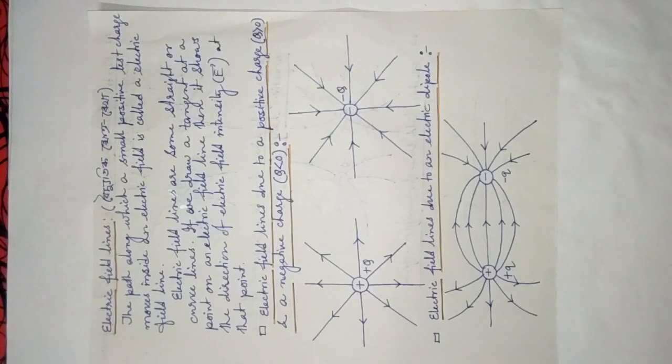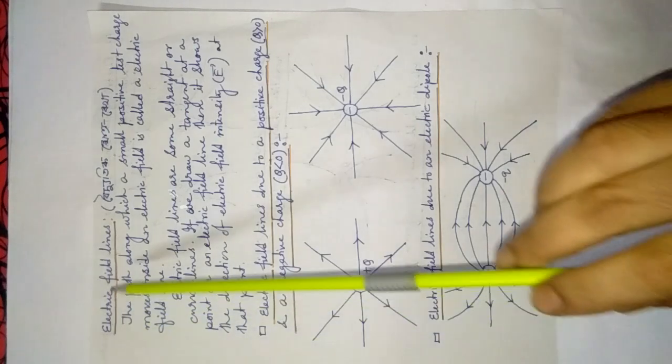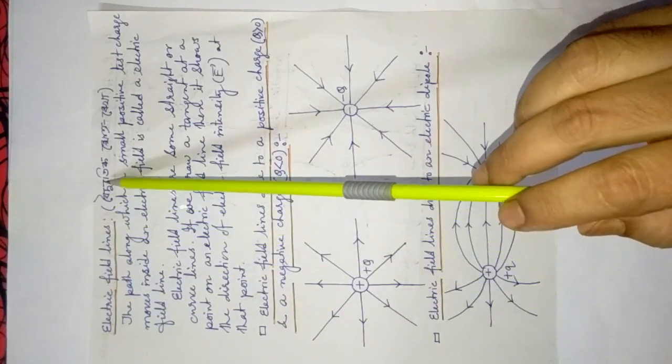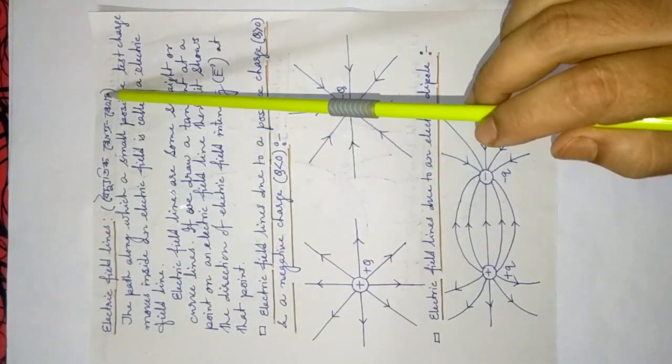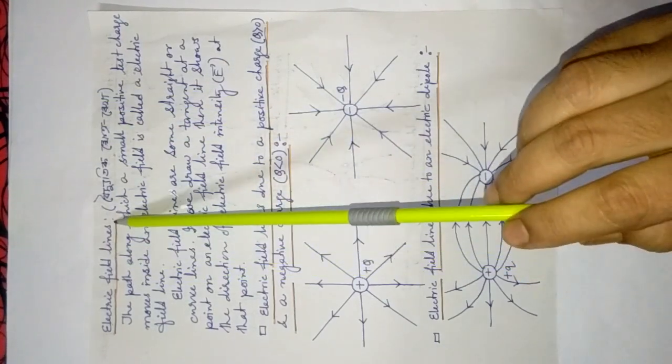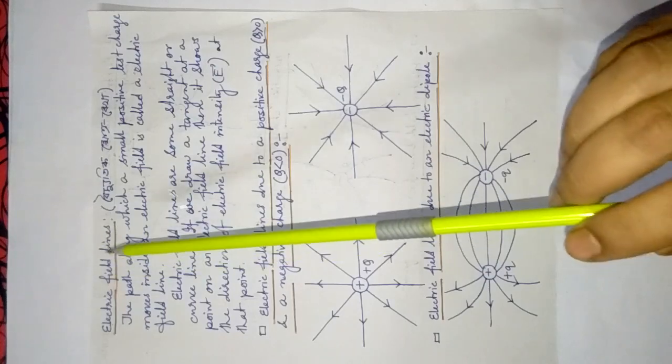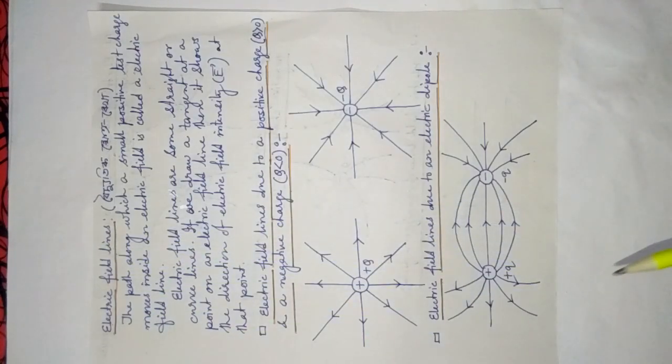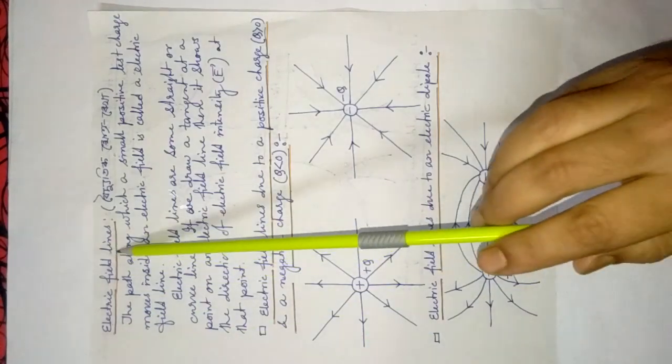Dear students, today I would like to share the concept of electric field lines. In Assamese it is known as Bodudik Khetra Rekha. Before going to define what is electric field line, I would like to show you a diagram. Thereafter, I will discuss the concept. See here, let us build a concept here.